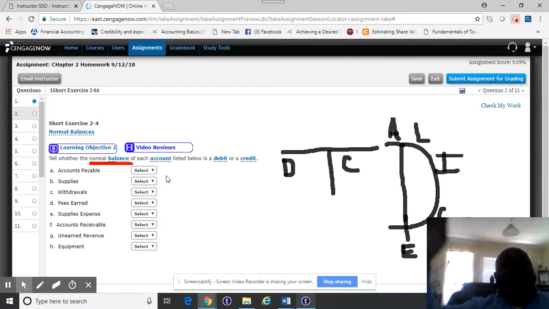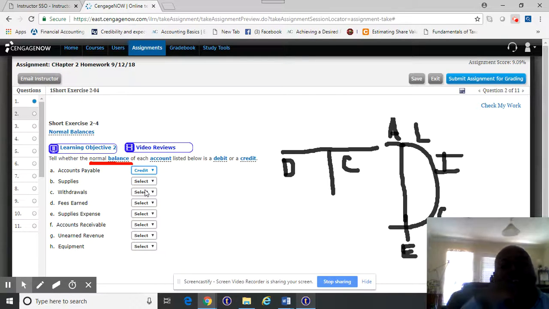What happens when we increase a liability? Even if I look at pregnant Alice on the right side over here, it's a credit. So when I increase accounts payable, when I increase a liability, I credit it. That is the normal balance. And whatever I do when I increase it, that's all we're doing right now.